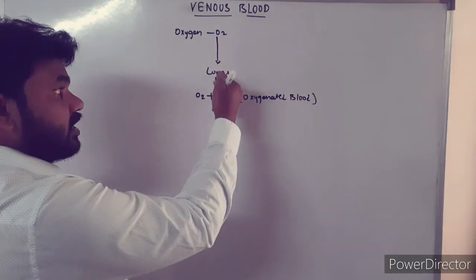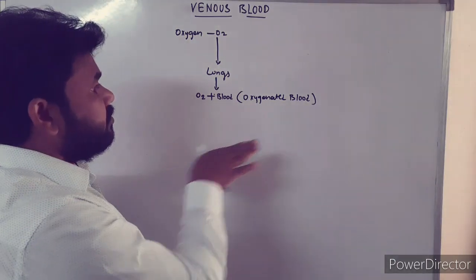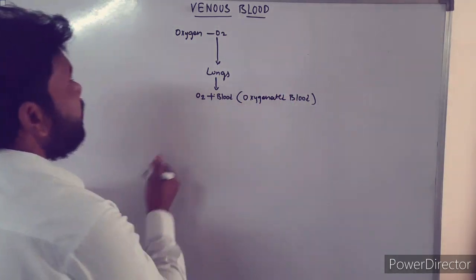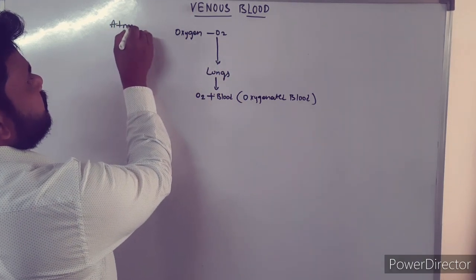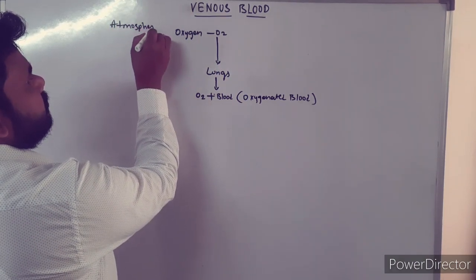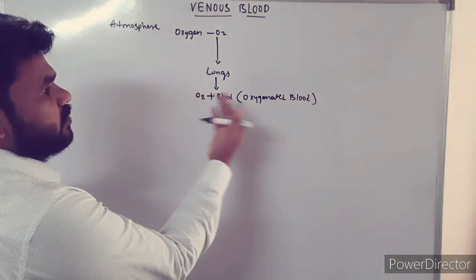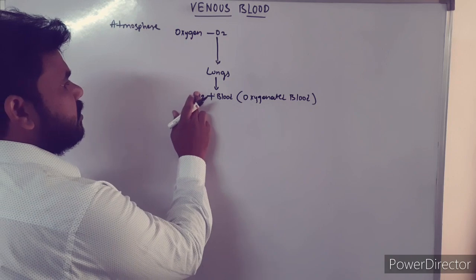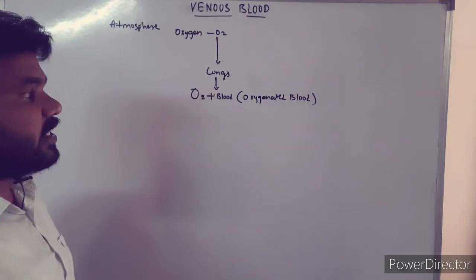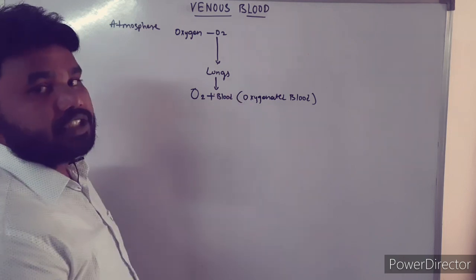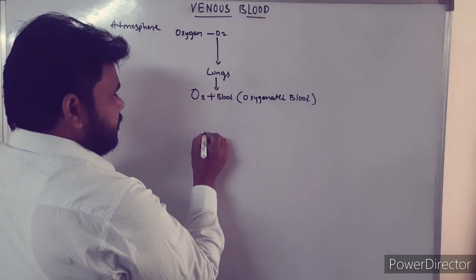Here I am not discussing the lungs completely, I am just giving a brief explanation. O2 from the atmosphere will enter into the lungs, and inside the lungs that O2 will get mixed with the blood, and the blood is called oxygenated blood.